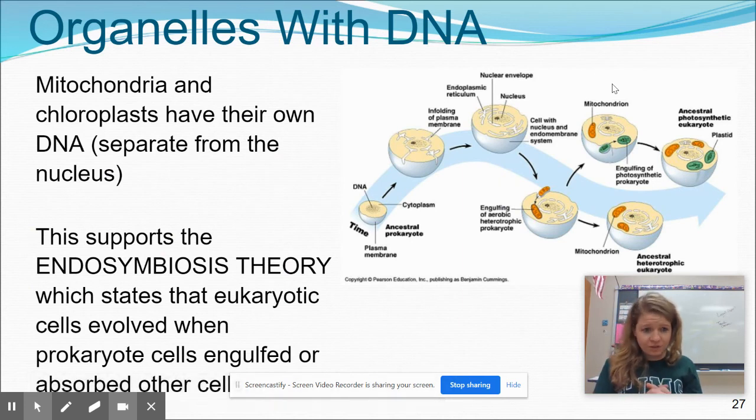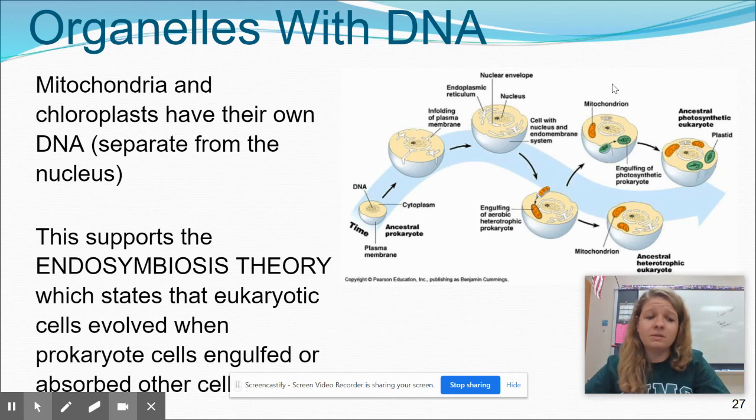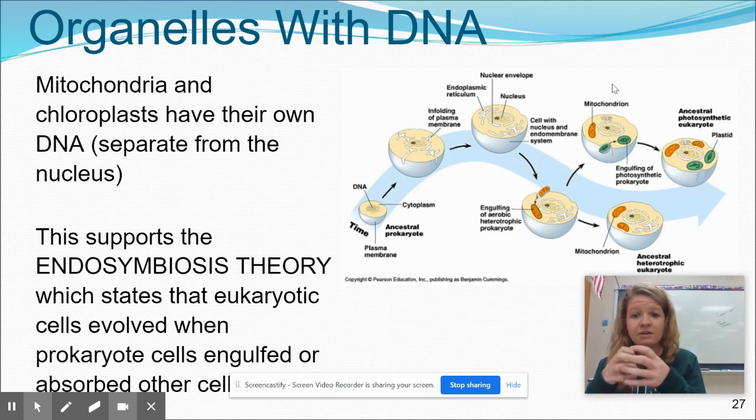I just want to briefly mention that mitochondria and chloroplasts have their own DNA, which means it's going to be similar to the DNA found in the nucleus, but they actually do have their own unique DNA. There is a theory called the endosymbiosis theory, which states that eukaryotic cells evolved when a prokaryotic cell engulfed another cell, and from there they had a symbiotic relationship, which they benefited off of one another, and that's how we got our mitochondria and our chloroplasts.